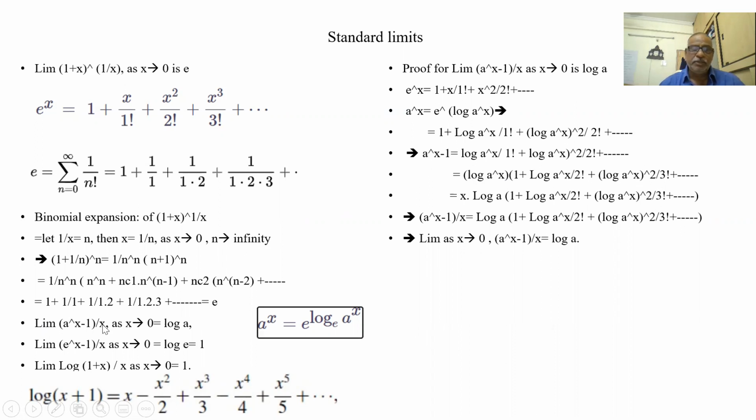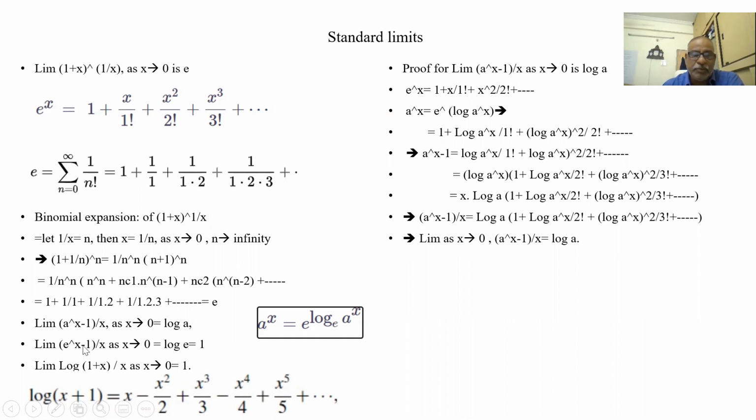So (a to the power of x minus 1) by x is equal to log a into 1 plus, and so on. Whenever x is 0, these terms all become 0 except this one. So this is log a. Okay. So the limit of (a to the power of x minus 1) by x as x tends to 0 is log a.